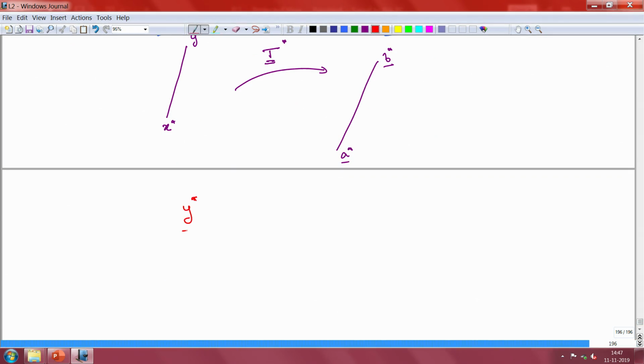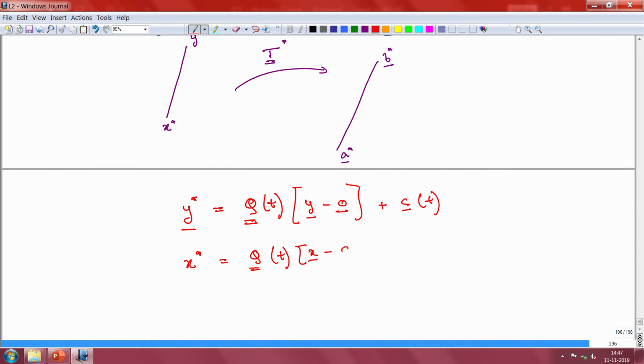Let us say y star now is equal to Q times y, and then x star in this case is again similarly related.